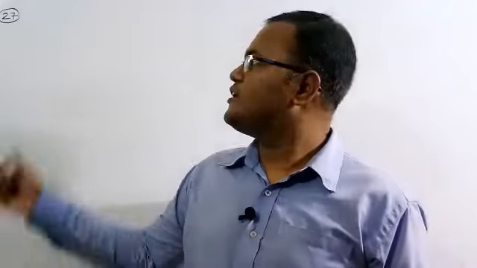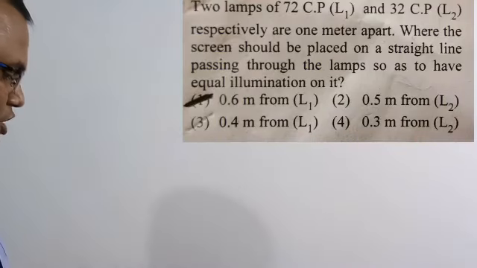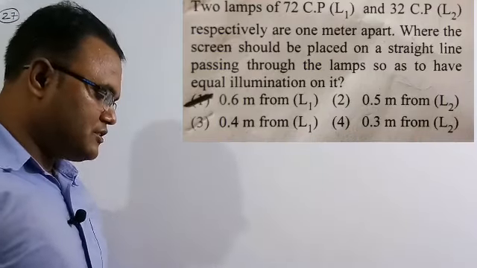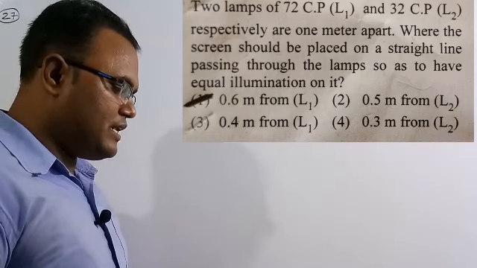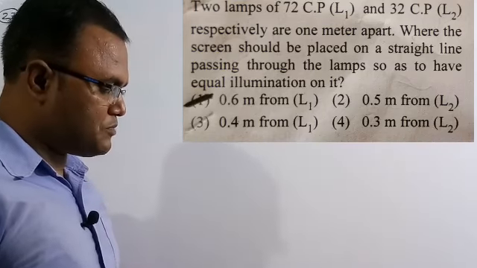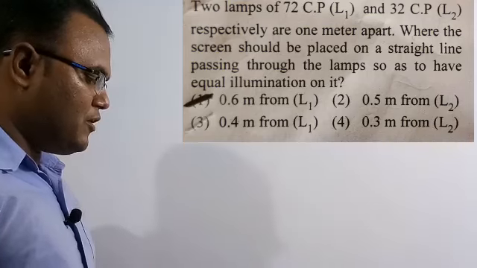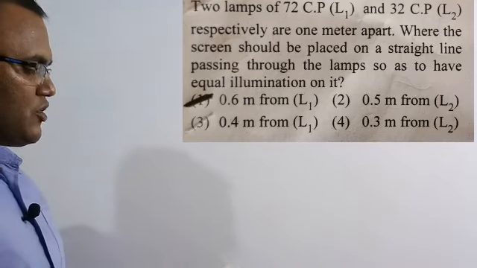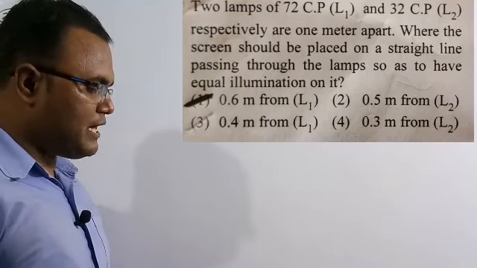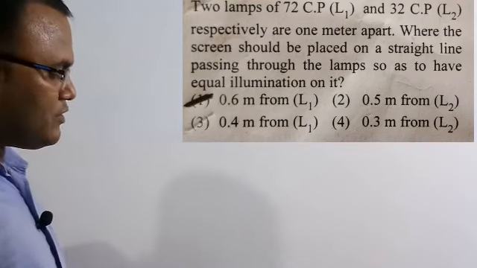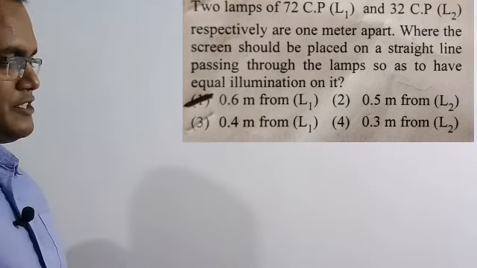So now let's solve another numerical, question number 27. See the question here. The question says that two lamps of 72 candle power, lamp 1, and 32 candle power, lamp 2, respectively, are 1 meter apart. Where should the screen be placed on a straight line passing through the lamps so as to have equal illumination on it?